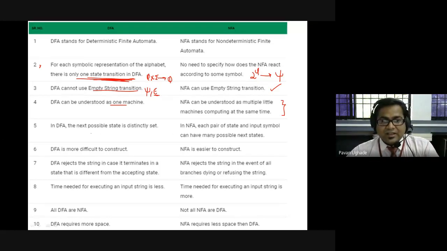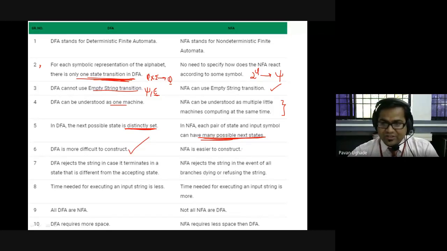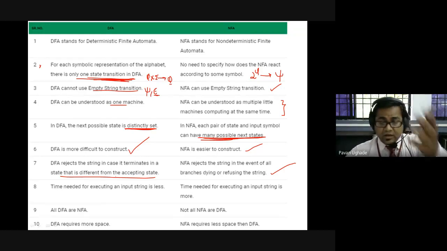In DFA, the next possible state is distinctly set. It means it's a unique transition, while NFA has many possible states. DFA is more difficult to construct, as you people have told me, while NFA is easier to construct. DFA rejects the string if it terminates in a state that is different from the accepting state. But NFA rejects the string in the event of all branches dying or refusing, that is, it only rejects the strings which terminate at non-final states.